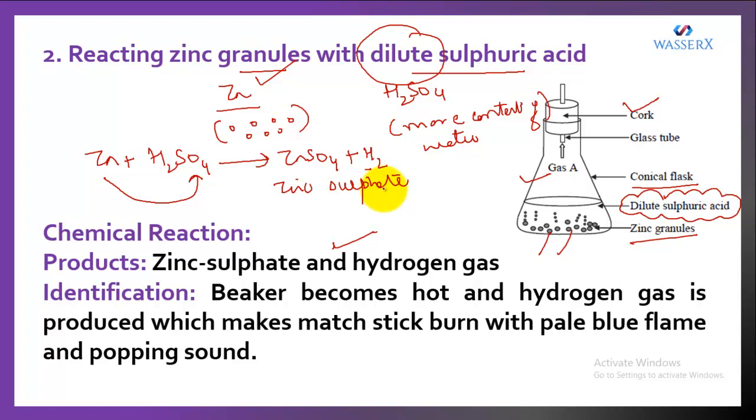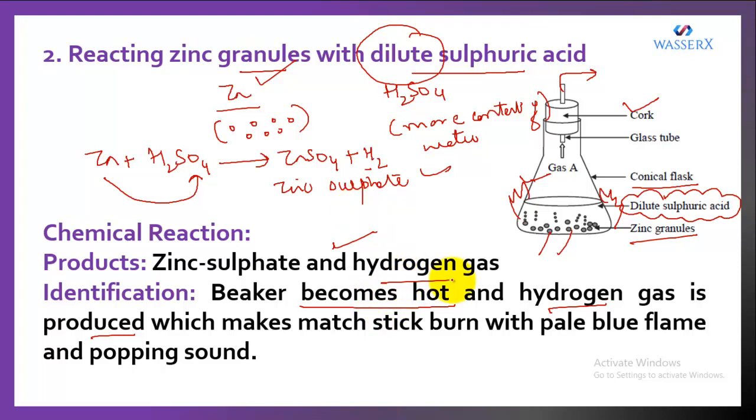Now, what is the identification property for this reaction? Whenever this reaction takes place, the beaker becomes hot from outside. If you touch the beaker from outside, you will feel that it is somewhat hot. And the hydrogen gas which is produced can move from this tube to outside and it can be tested also. Whenever any gas is liberated, in order to identify it we do a specific test, because for every gas we have an identification test that lets us identify the gas which is evolved.